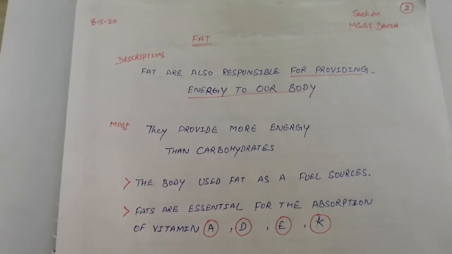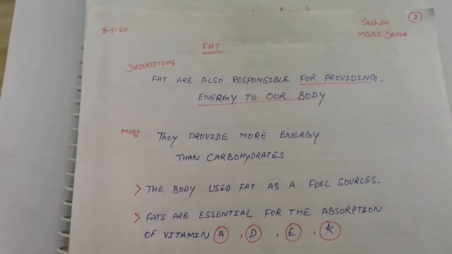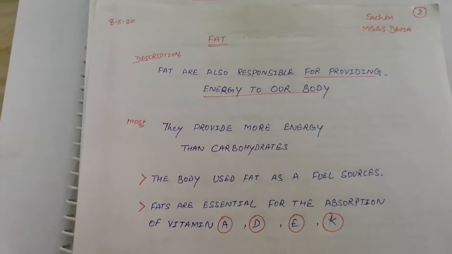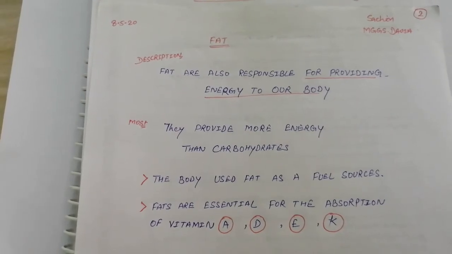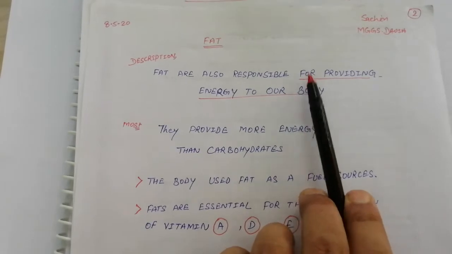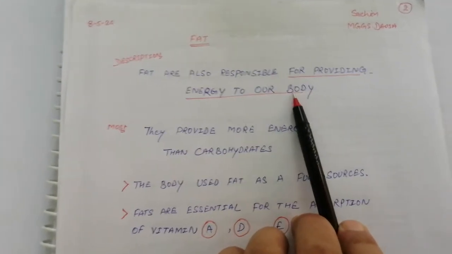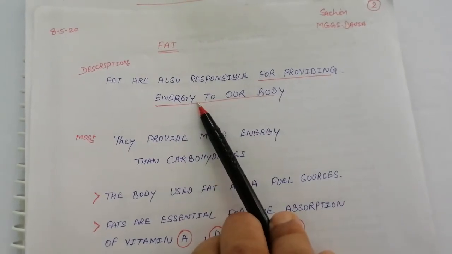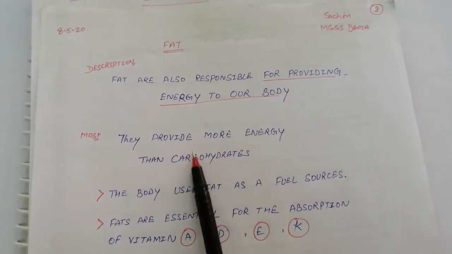The major topic we have learned in the previous class is carbohydrate. Now we learn fat. Fats are also responsible for providing energy to our body. Simply, we have learned fat is for providing energy to our body. It's a major work, giving energy to the body. Mostly they provide more energy than carbohydrate.